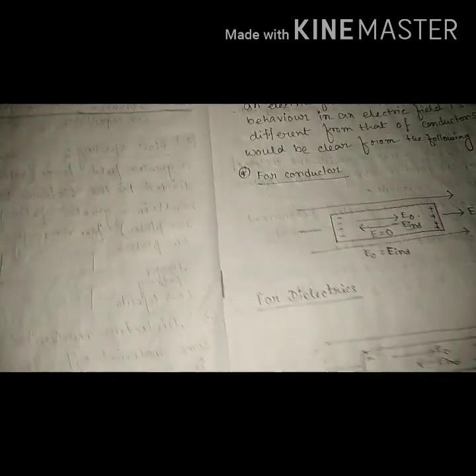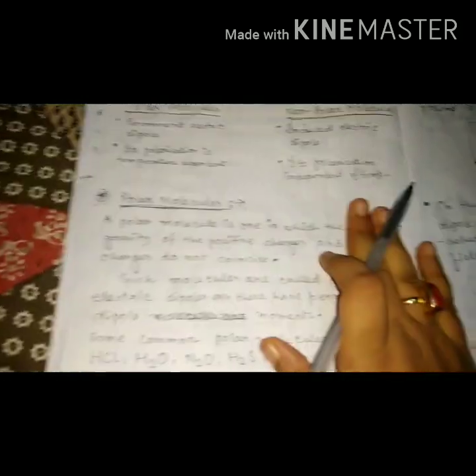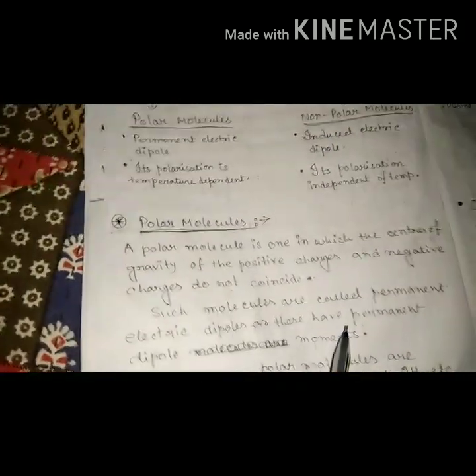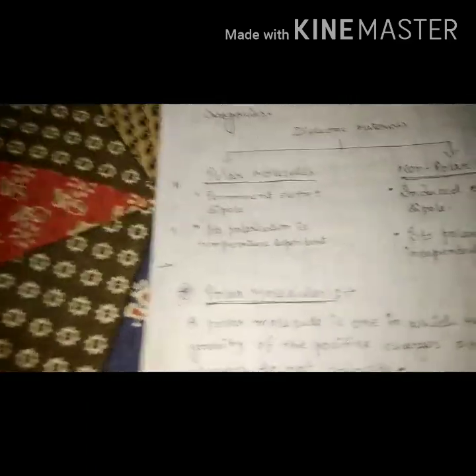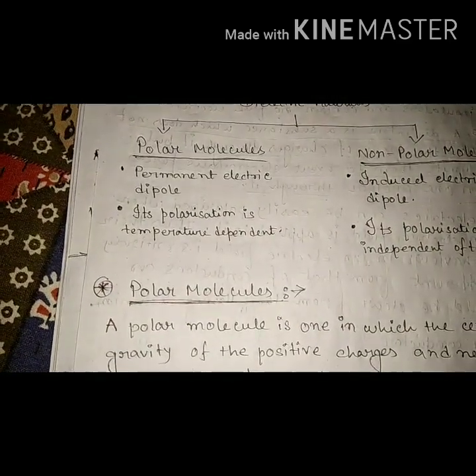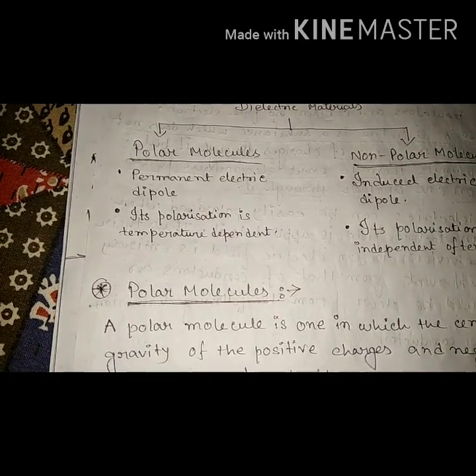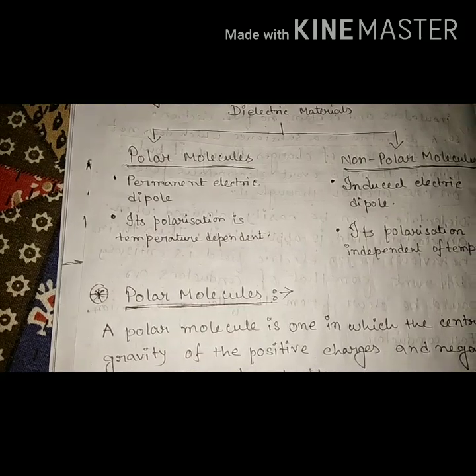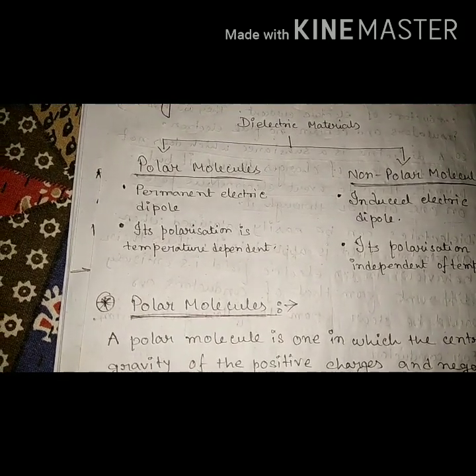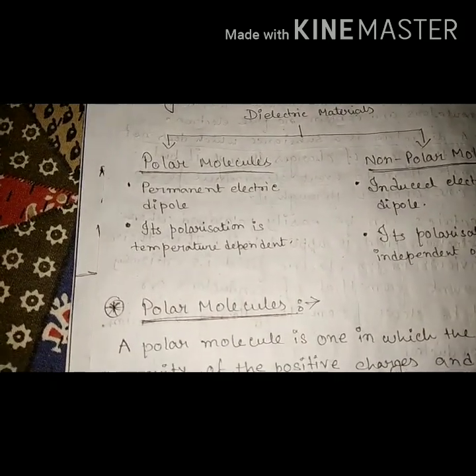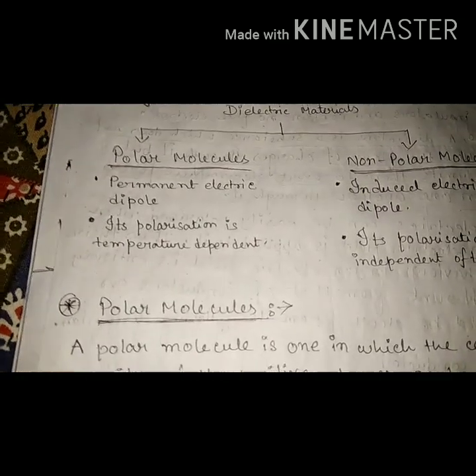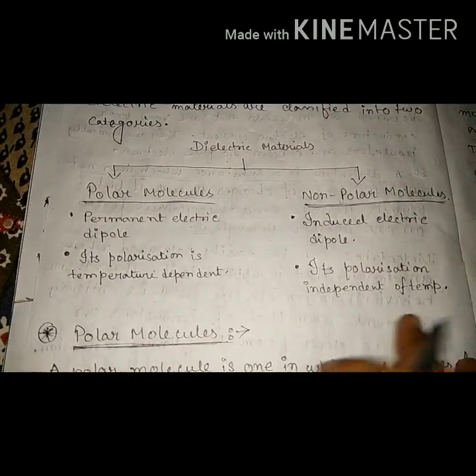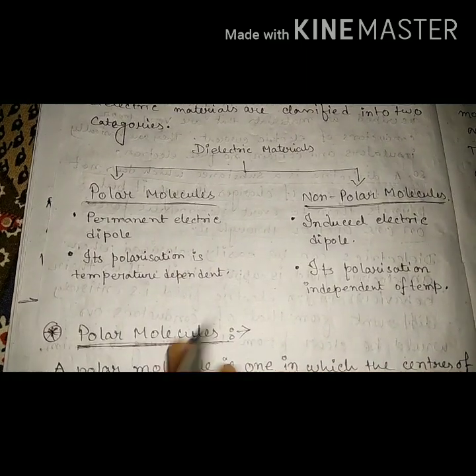Okay. Now, these dielectrics are of two types. With respect to their atomic view, these dielectric materials are classified into two categories, because we know that inside the dielectric positive and negative ions are present, and they are not oriented in any particular direction. Depending on this, the dielectric materials are two types: polar molecules and non-polar molecules.